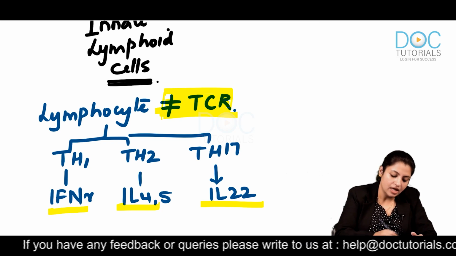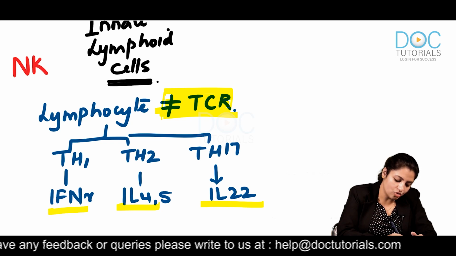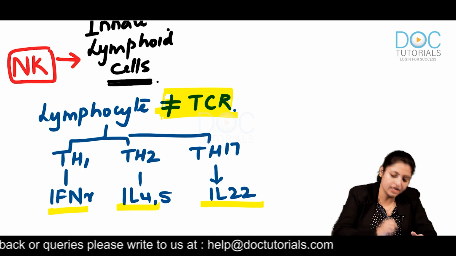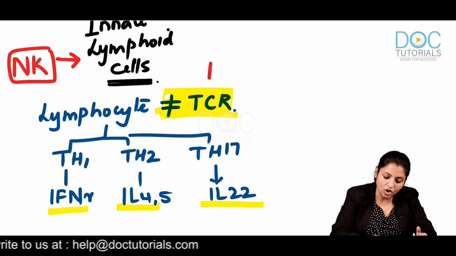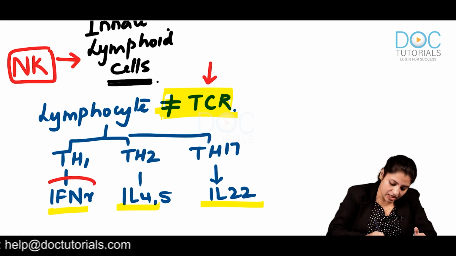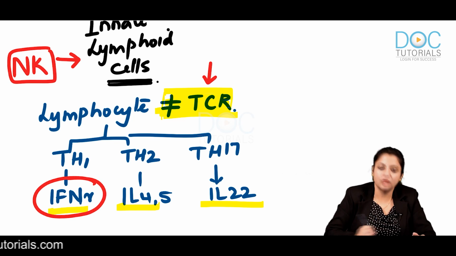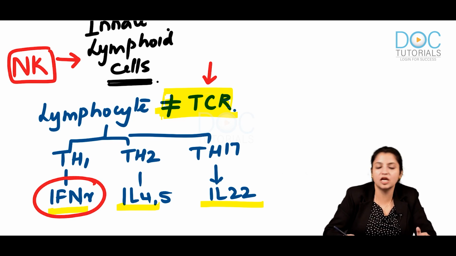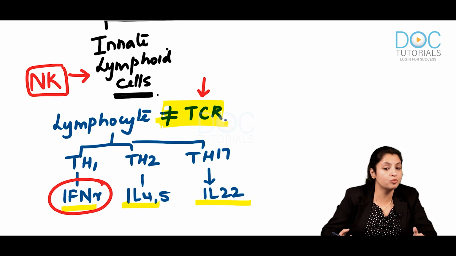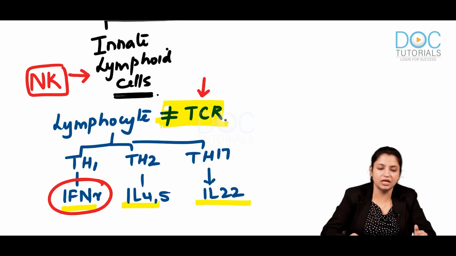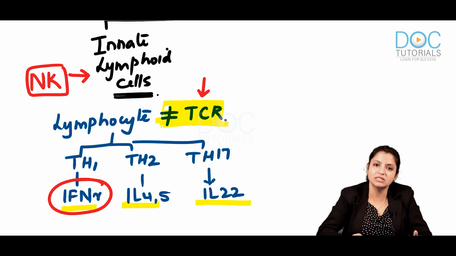They said NK cells could be a type of innate lymphoid cells, because you now know NK cells do not have T cell receptors and they can release interferon gamma. So can I say NK cells were the first type of innate lymphoid cells to be identified? Which were the first group of innate lymphoid cells that were identified? It was NK cells. So that's the first update that you should know about innate lymphoid cells.